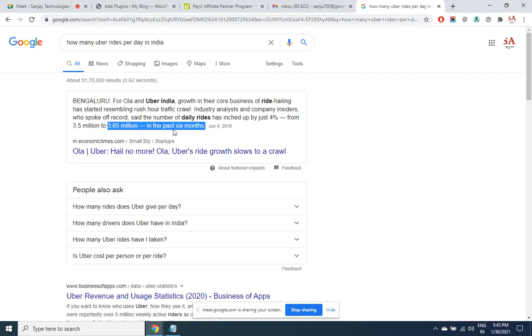So a driver is free to go anywhere he wants. He can make use of the car for his personal use or may work under Uber when he wishes to. Maybe today he wants to work in the night shift, tomorrow in the morning shift. Any ride he does not want to take, for a long ride, he can ignore the request. So it's a win-win deal for everybody. Better for the consumer. Why? Instead of 14 rupees a kilometer paid to Meru, we can just end up paying 7-8 rupees a kilometer. They are all working on volumes. So in that way, this had become a kind of disruption for Meru.